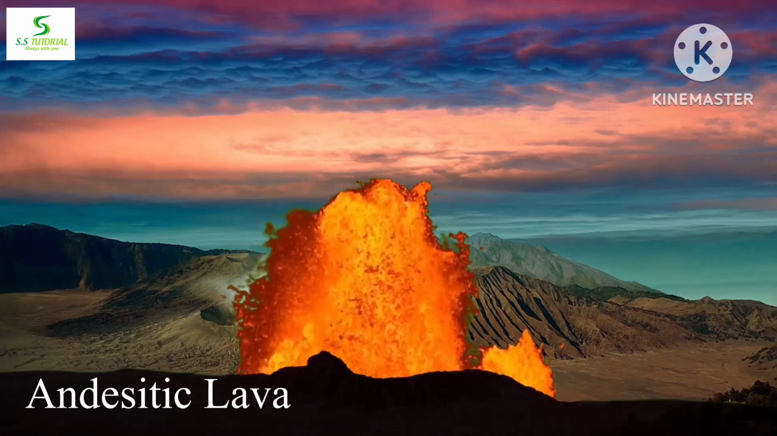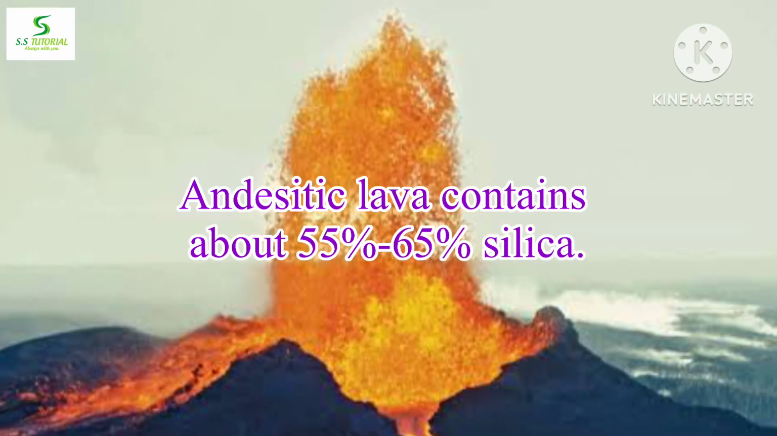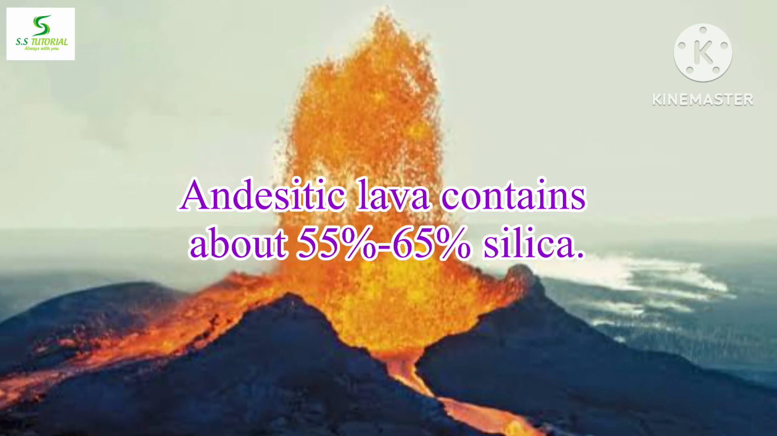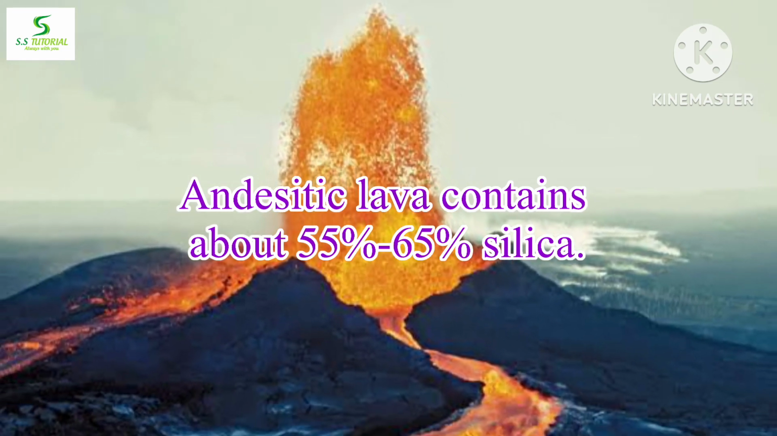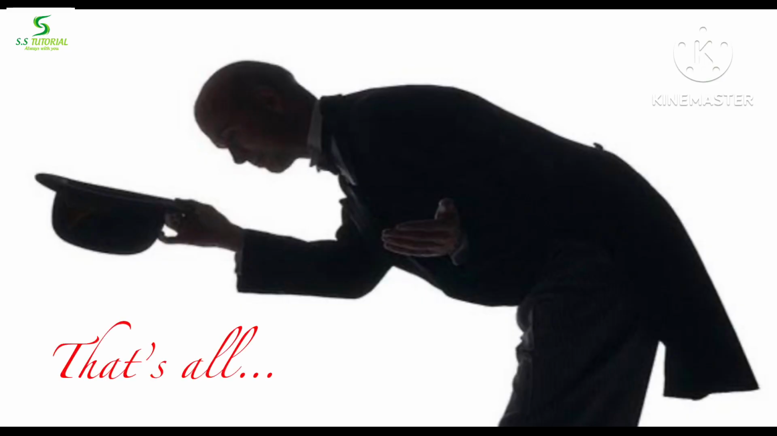Andesitic lava has an intermediate amount of silica content and temperature. Silica content of andesitic lava is about 55 to 65% and temperature ranges between 800 degrees centigrade and 1000 degrees centigrade. That's all for today.